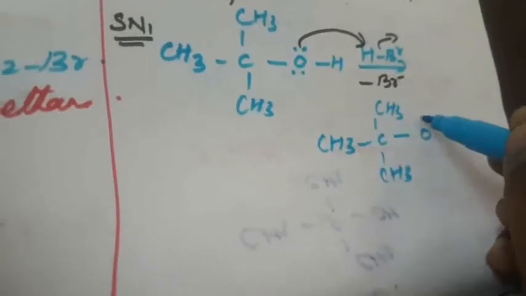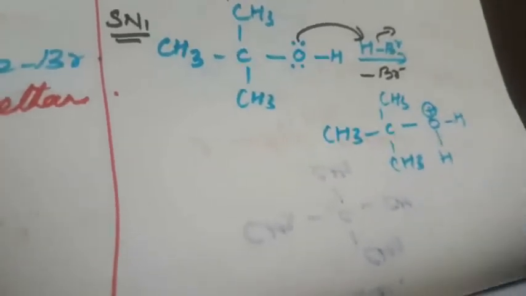Okay, so how to write this compound? CH3, CH3, here CH3, then O, this is positive charge, then hydrogen, here hydrogen. Okay, so next one is the slow reaction. Slowly the water molecule will be removed.